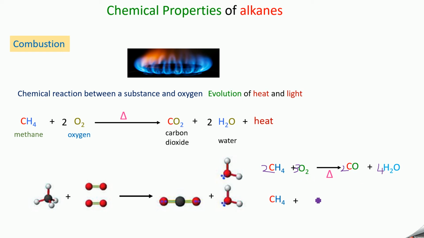Again, when methane is treated with an insufficient amount of oxygen, it can produce carbon and water. So balance the equation here, 4 hydrogen, so you put 2 here. Now you have balanced the equation. When methane is treated with an insufficient amount of oxygen, you are getting carbon monoxide and carbon. So that is why methane should not be treated with an insufficient amount of oxygen, due to these dangerous substances, carbon monoxide and carbon. It should be ignited only in the presence of a sufficient amount of oxygen to form carbon dioxide and water. So this is about the combustion reaction.